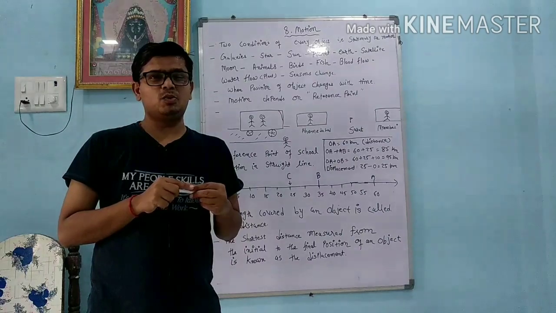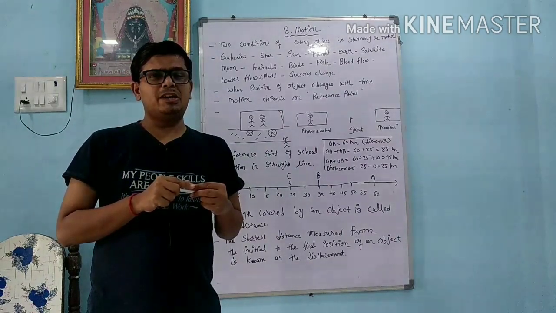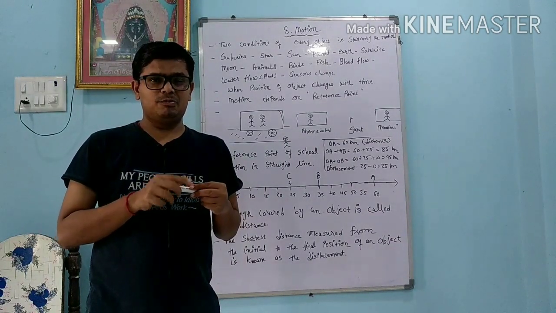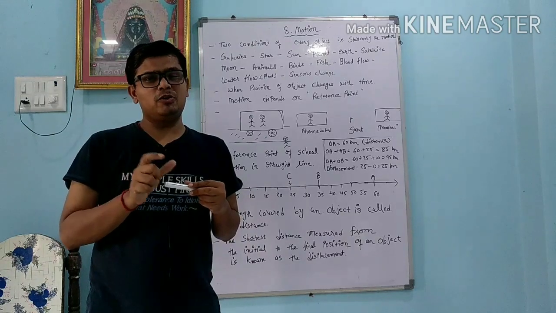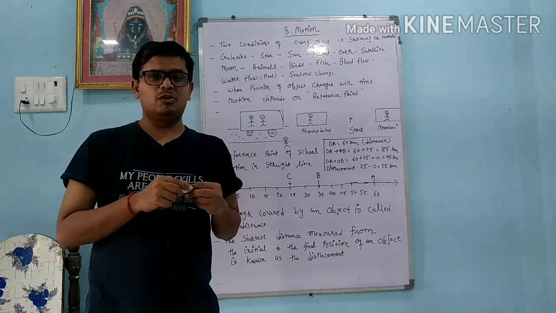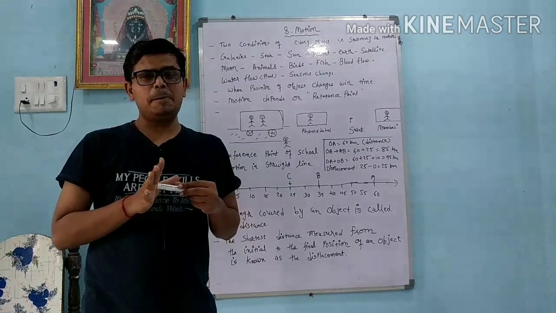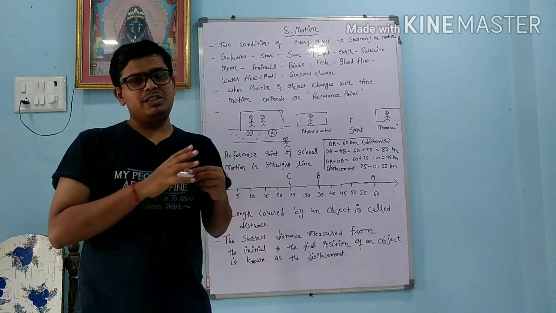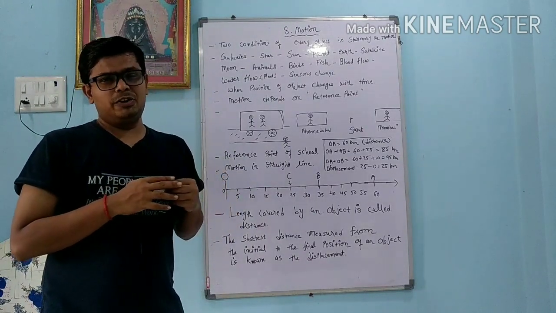Scalar quantity means those quantities which depend only on magnitude, only on value. They all are called scalar quantities. They never depend on the direction. So distance is a scalar quantity.